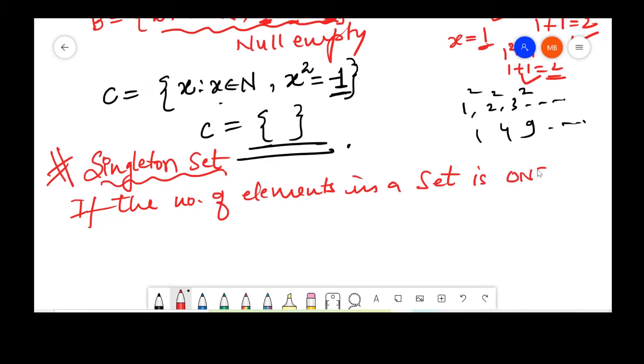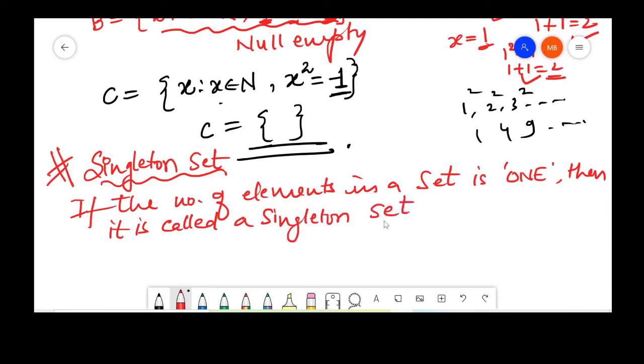Just 1. If the set has just one element, then it is called a singleton set. For example, say set A has just one element, and this element is, say, small a. Or set B, which has one element, say a pen.